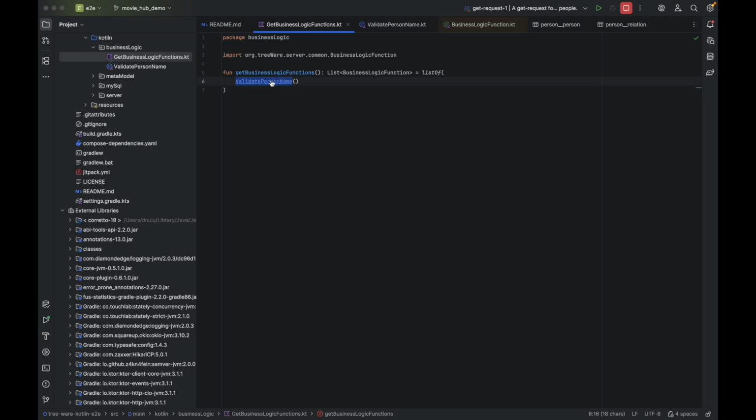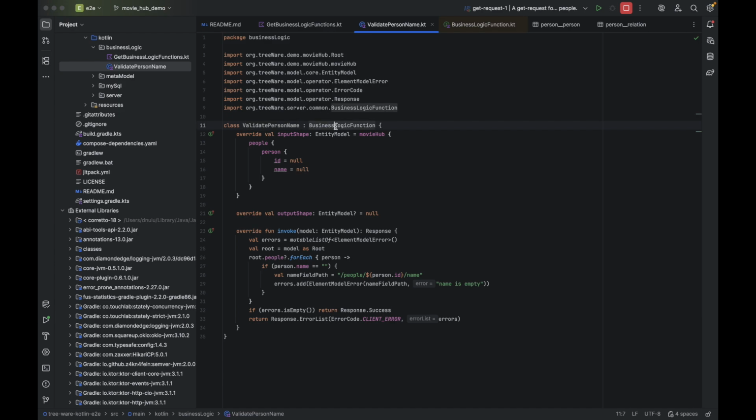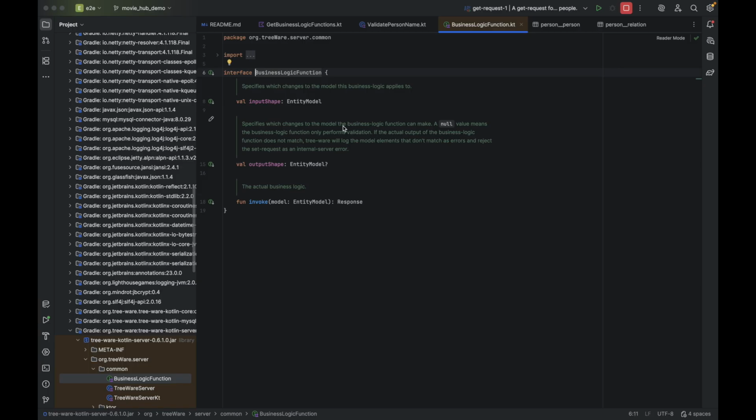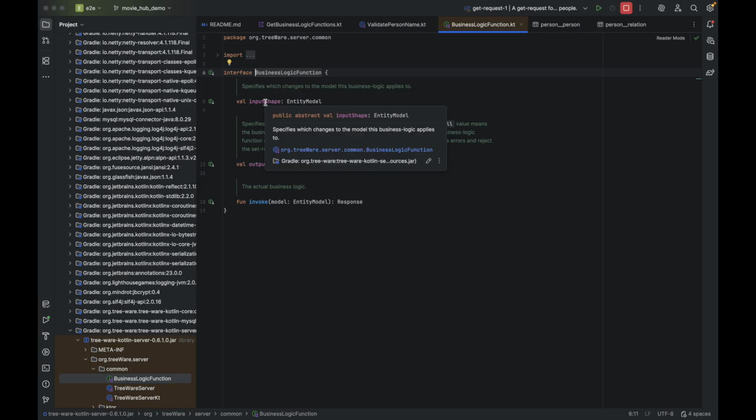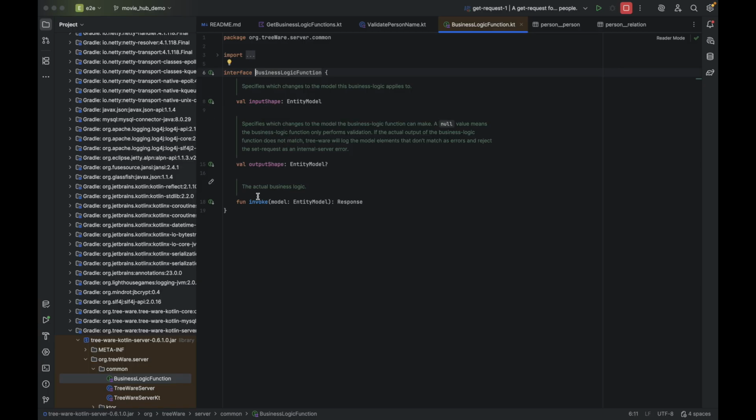Let's take a look at this class. As mentioned before, it needs to implement this interface. This interface requires you to specify an input shape, an output shape, and an actual invoke function that gets called when a set request happens and your business logic function needs to execute.